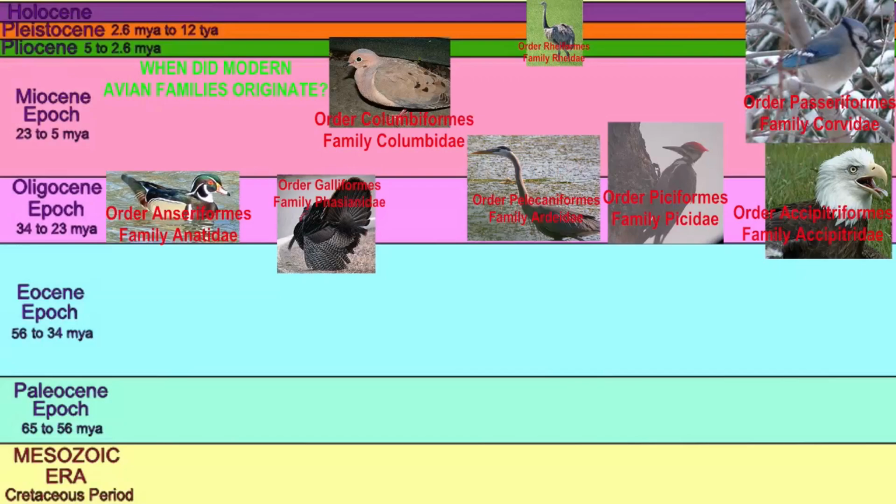Some families date from the Miocene, which would include the family Columbidae, which includes doves, and the family Corvidae, which includes crows and jays. The family which includes modern rheas is not known in the fossil record prior to the Pliocene. So thus one can see that modern bird groups were absent from most of Earth's history, including most of the history of birds, and modern families have arisen only recently in geologic history.